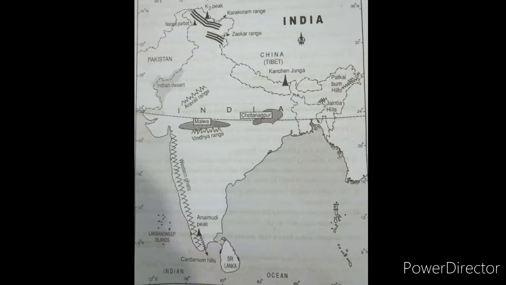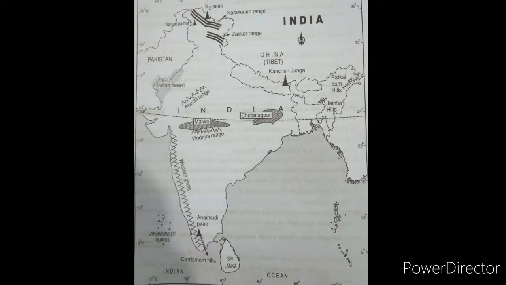Next, Anaimudi peak. Anaimudi peak is the highest peak in the Western Ghats. If the question asks which is the highest peak in the Western Ghats, you have to write the answer Anaimudi peak. Anaimudi peak is located in the state of Kerala. And Cardamom hills are also located in the state of Kerala only.